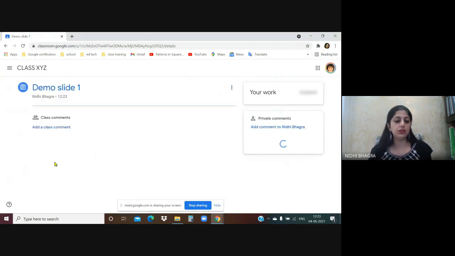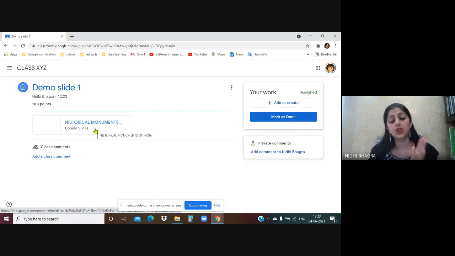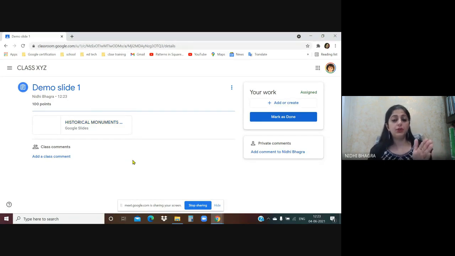So he will go to the assignment, will see an attachment. Here, the instructions should be very, very clear. When you are giving a collaborative assignment, you have to give a very clear instruction before you assign that. You have to make sure, pick up one slide, start working on it, do not overwrite, like I showed you in the instructions I gave.